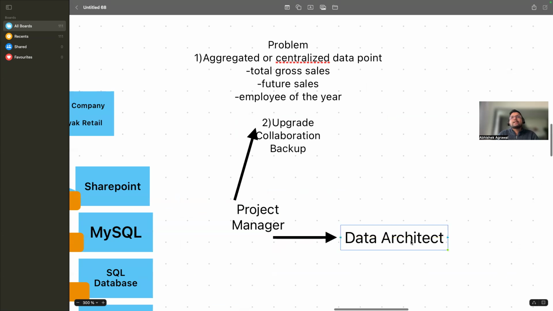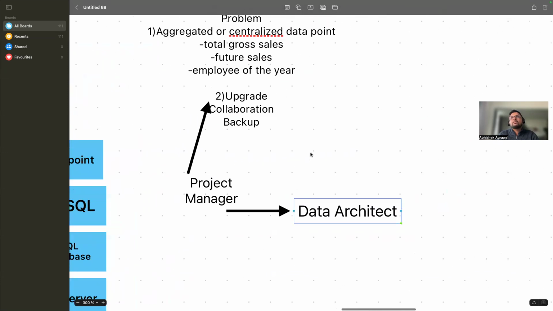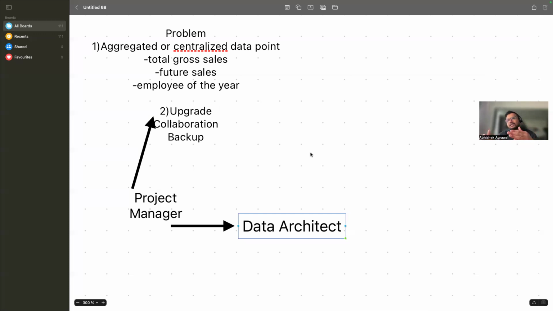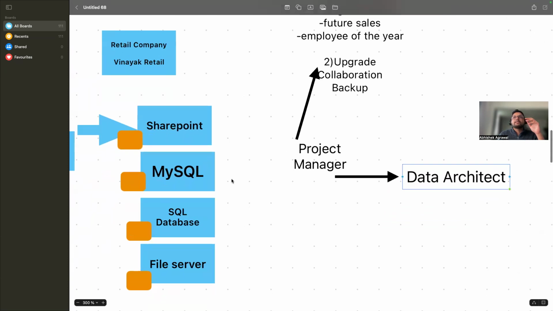The data architect will tell him that if you have all of these problems, you can solve them by migrating your data to cloud storage, or a cloud place where you can solve all of these problems, right? The data architect will listen to all of these problems and then suggest some solutions. He will say, hey, this is the cloud: in Azure you can move, or in AWS you can move, or in GCP you can move. The data architect will create the architecture. He will understand what data points he has.